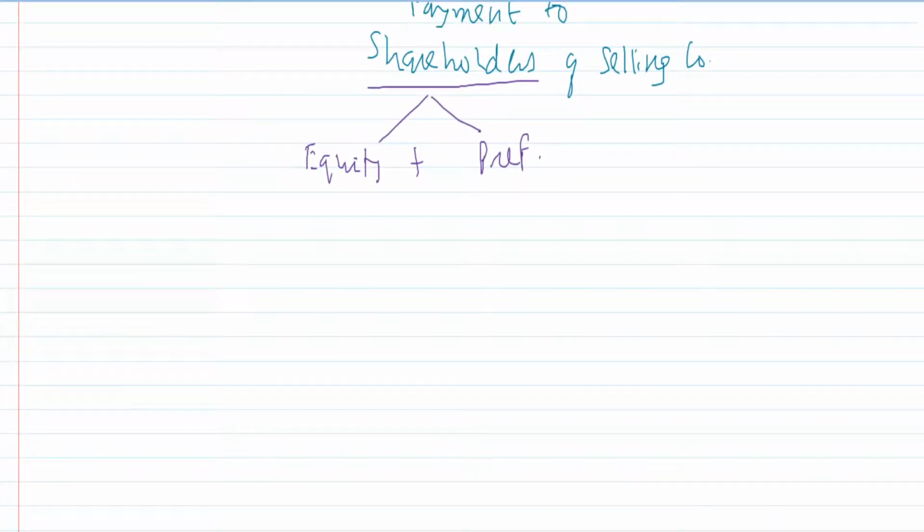It is also possible that the selling company does not have any preference shareholders, then fine. Whatever you are paying to equity shareholders, that will become the purchase consideration. Getting it?